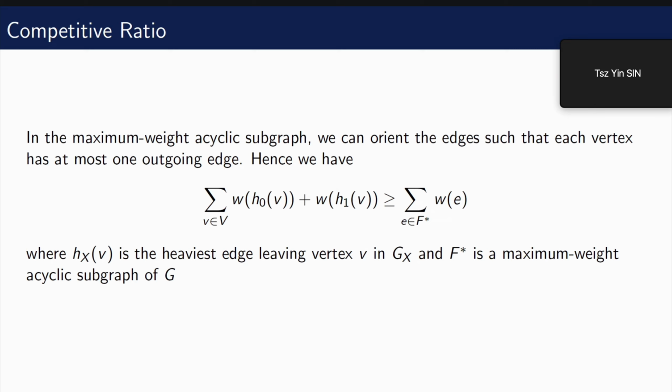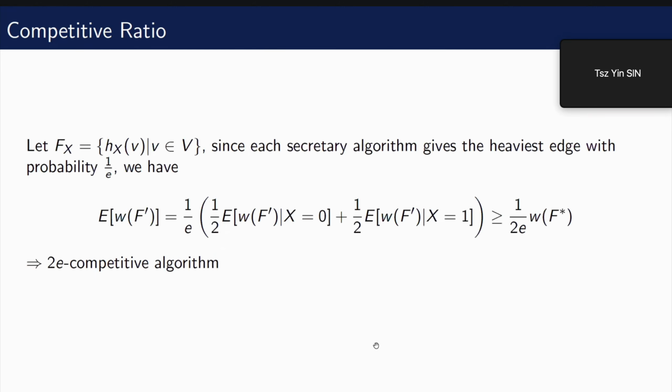And therefore, the sum of the heaviest edge leaving each vertex in G0 and G1, the total sum must be heavier than the weight of the offline optimal. Next, since we picked the heaviest edge with probability 1 over e from standard results from the secretary algorithm, and we choose G0 and G1 each with probability 1/2, we have the inequality here that shows that the expected value of the algorithm output is at least 1 over 2e of the offline optimal. So we have a 2e competitive algorithm.